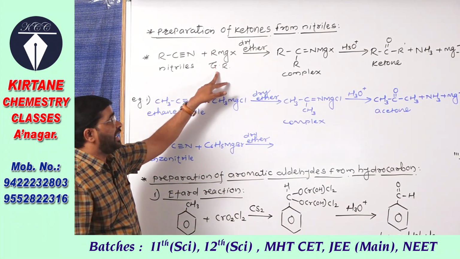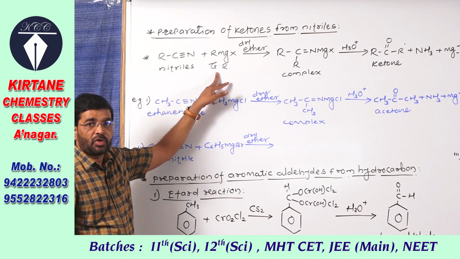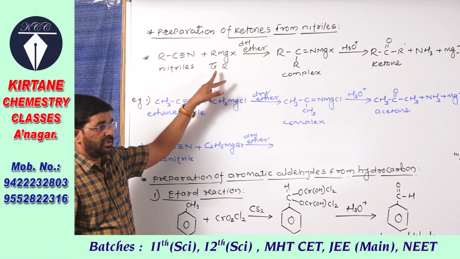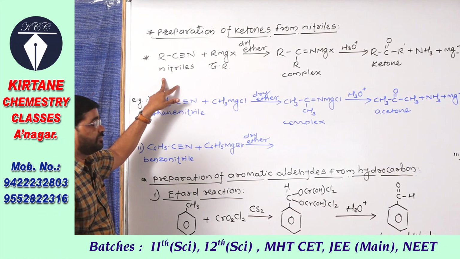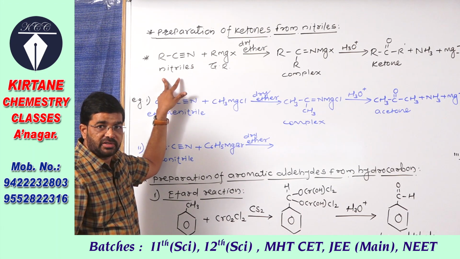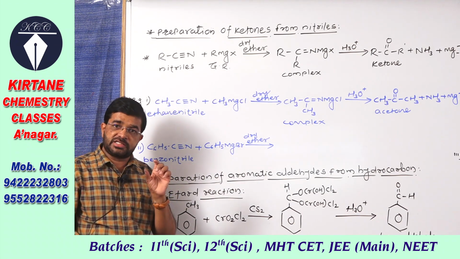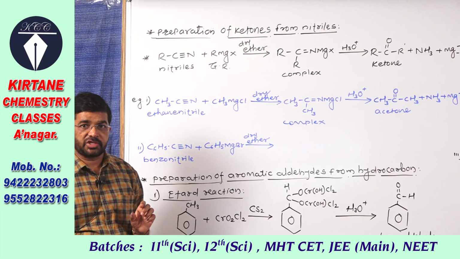When this alkyl magnesium halide or Grignard's reagent is added in nitriles, then this is the nucleophilic addition reaction.